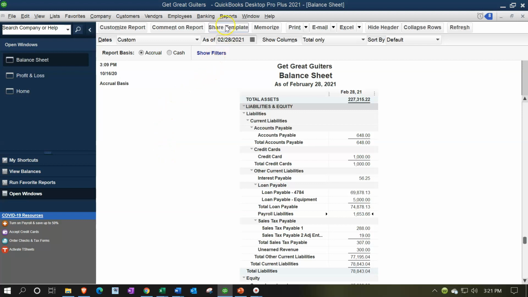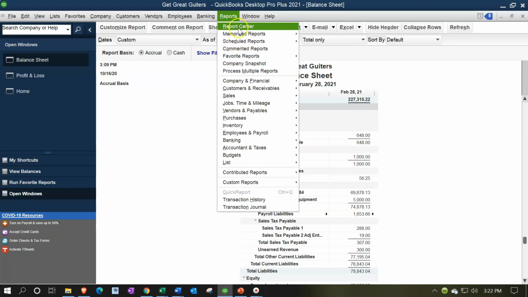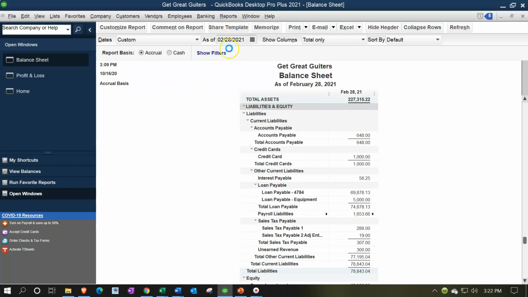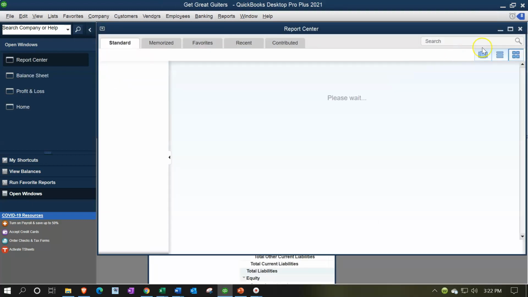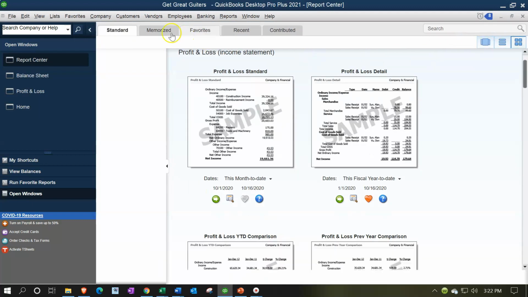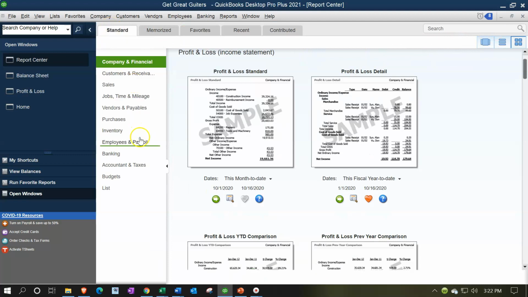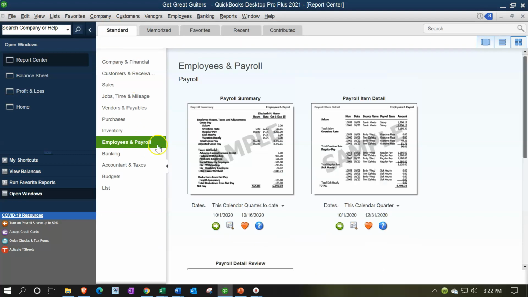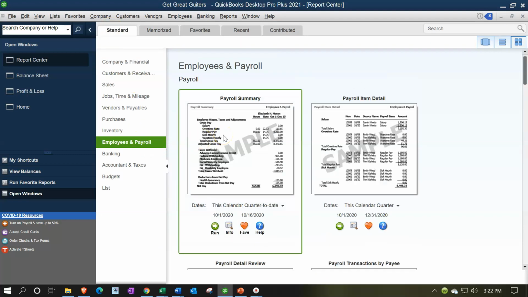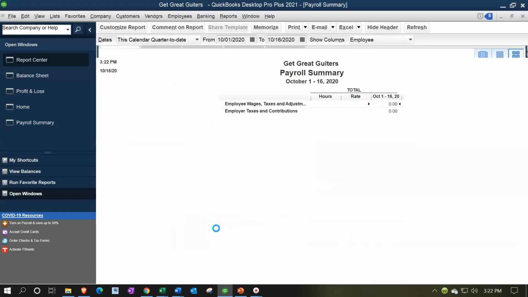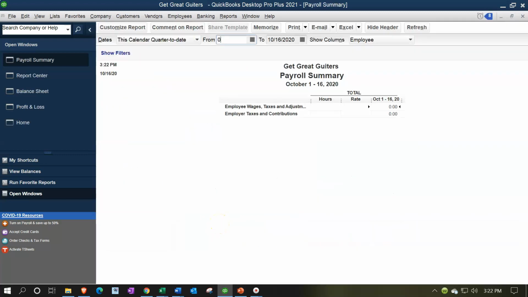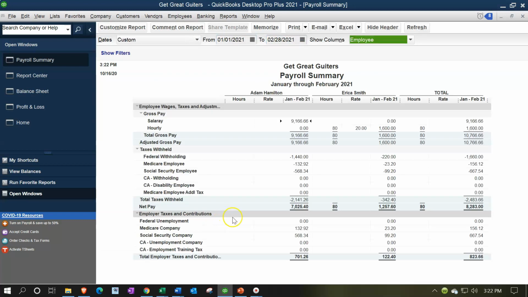So let's go to the reports again. Let's go to the reports dropdown. Let's this time go to the reports center, and I'm going to maximize the reports center. We're in the standard tab. We're going to go down to the employee and payroll. So the payroll summary, probably the most common report. Let's take a look at that one. Running it, I'm going to do it just for the 2 months this time, 01/01/21 to 02/28/21. And so this is going to be our information broken out. You can see once again by Adam and Erica.